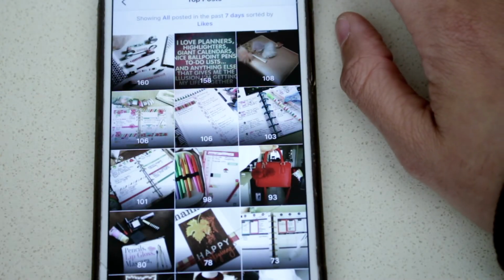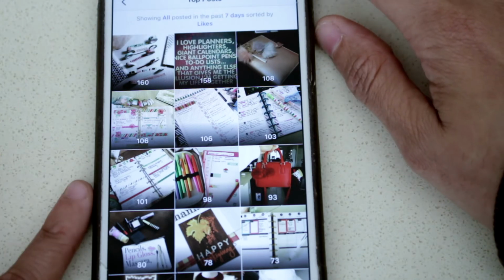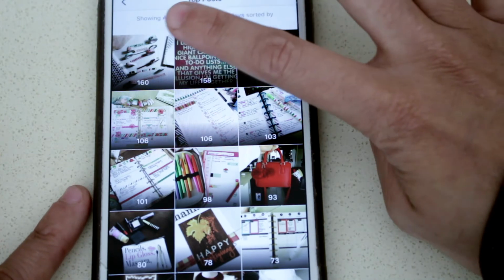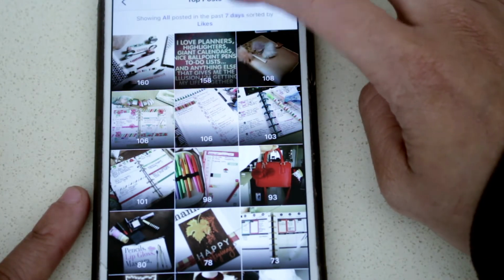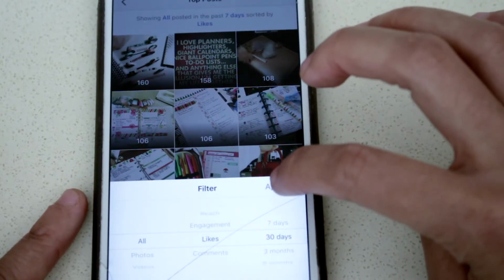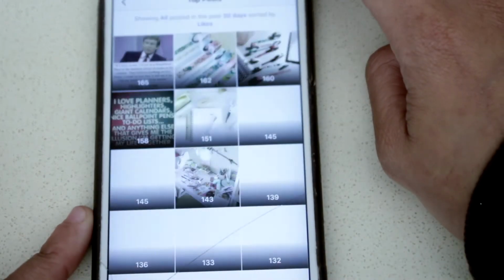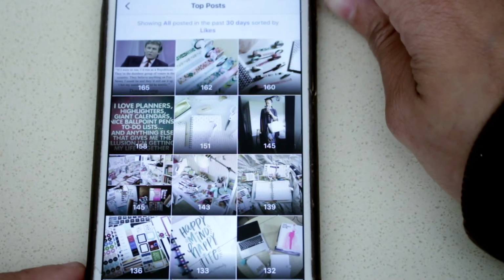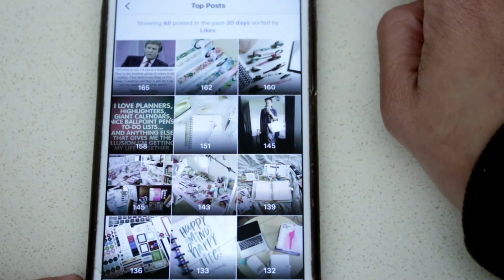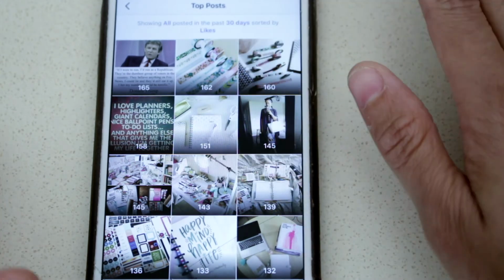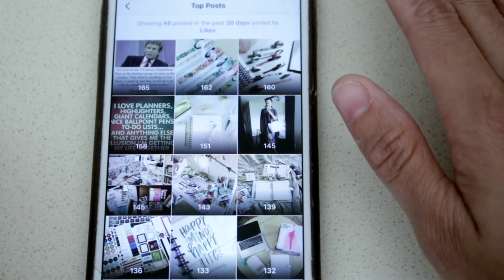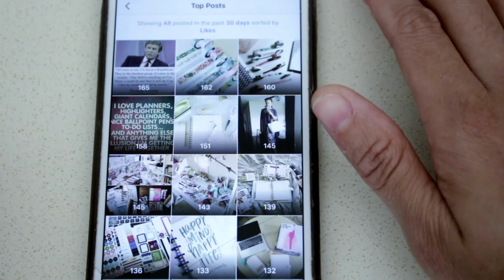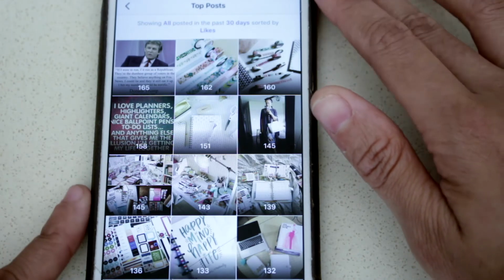And this is usually how I do my top 4, you know. And that's the 7 days. But top 4 I usually do for 30 days. So if I want to do 30 days and do likes, this is where my top 4 is. I didn't post a Donald Trump one on purpose. But I did these top 4 right here. And when you want to see what your followers are liking, this is a good way to tell.